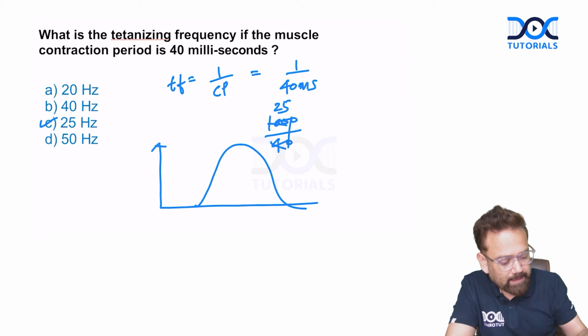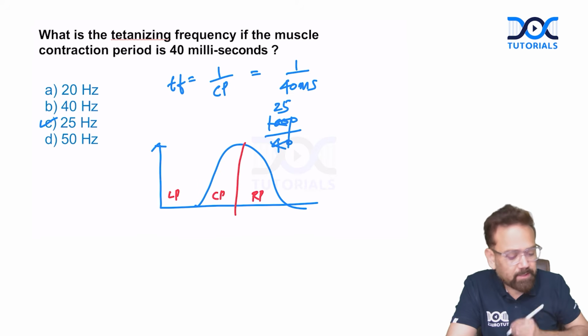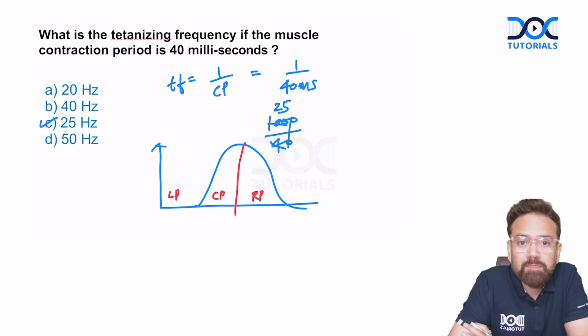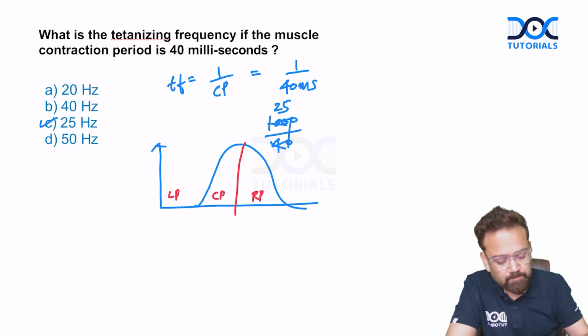It is called as latent period. It is called as contraction period. It is called as relaxation period. So the answer, you know, is 1 upon contraction phase. But you must know what is tetanus. Tetanus is the sustained contraction.